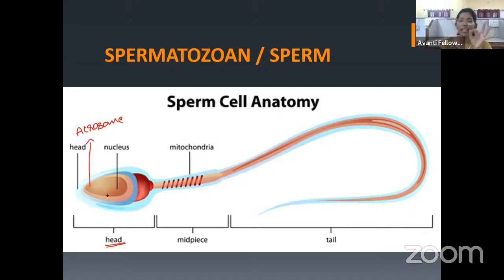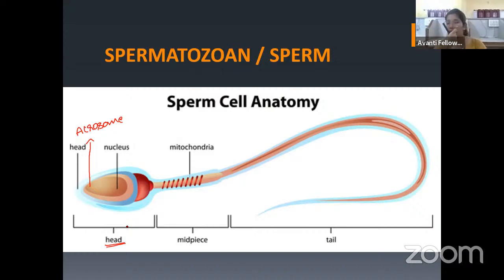Remember the word acrosome, which is the modified Golgi apparatus. Am I clear to everyone? So the head, easy. The head contains 2 parts: one is the nucleus and the other is the acrosome. The acrosome is a modified Golgi apparatus.